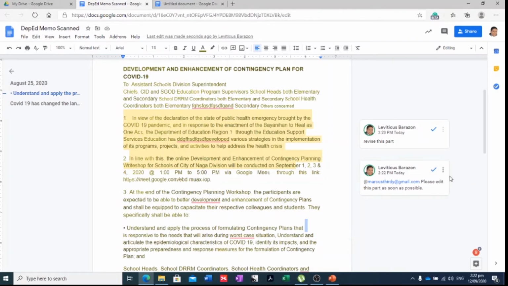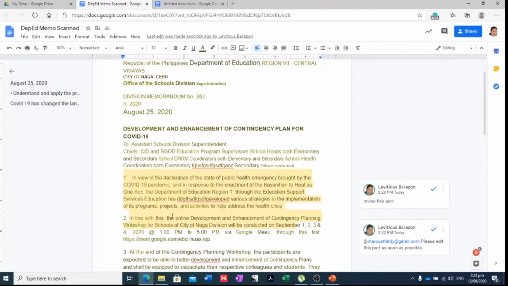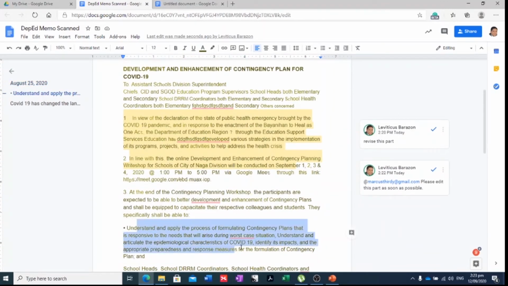So to have this done, you just have to click on this check mark. Okay, if it's already okay, if it's already resolved, you still have the power. But if you assign them again as the editor, then they'll be the one who will be doing the revisions, and they will be the one who will mark it as done, giving them the power. Okay, so this is actually the editing portion here. It gives you the power to edit.